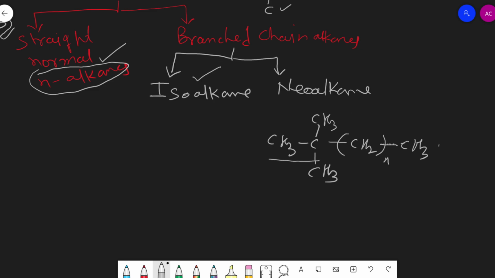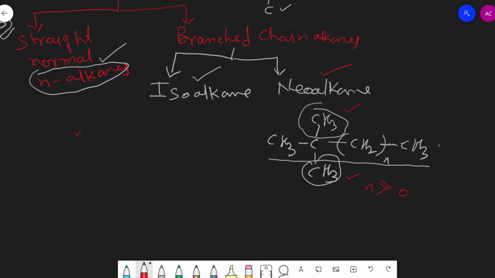Here, this is a continuous chain of carbon atoms, and this is the second carbon which carries two methyl groups. This one and this one, two methyl branchings are there. So it is a straight chain but there are two branchings of methyl group on the second carbon. Such alkanes are termed neoalkanes. And here the condition for this n is that it must be greater than or equal to 0.